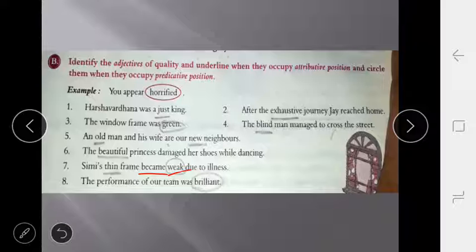Now next, the performance of our team was brilliant. Here the performance of the team is described by the word brilliant, which is an adjective that comes after the linking verb, so it is an example of predicative position.